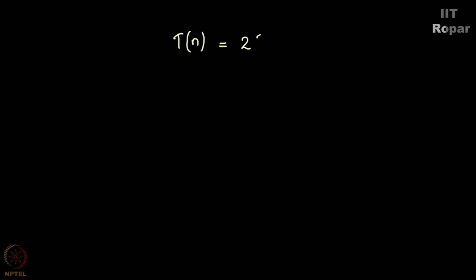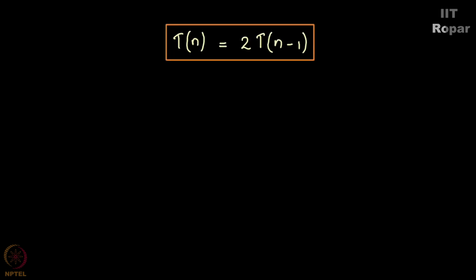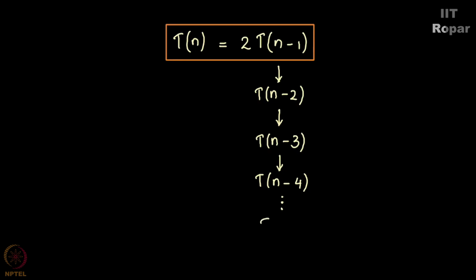So, t of n is 2 times t of n minus 1. But to calculate t of n minus 1, I require t of n minus 2. Now, to calculate t of n minus 2, I require t of n minus 3. For this, I require t of n minus 4. And so on till the end, which is t of 1, right? t of 1 would be 2 times t of 0.